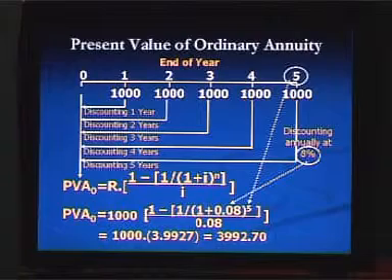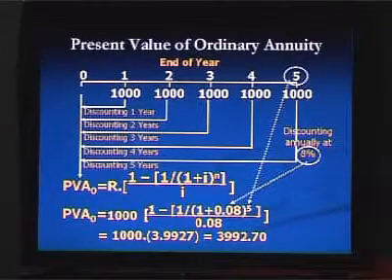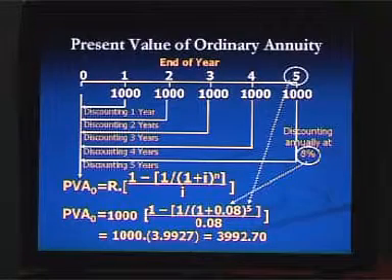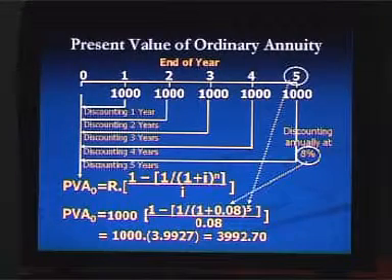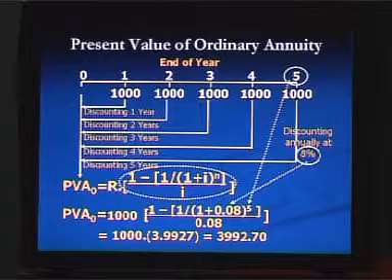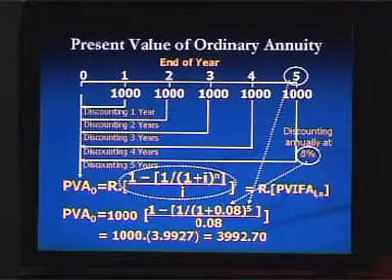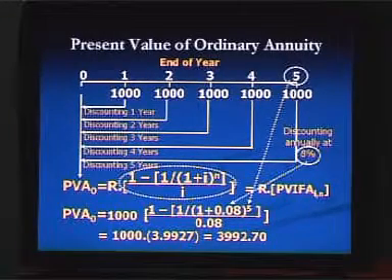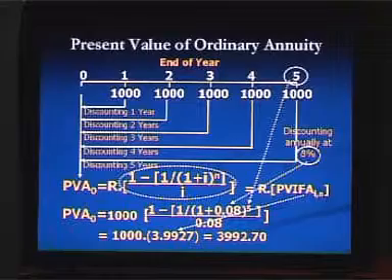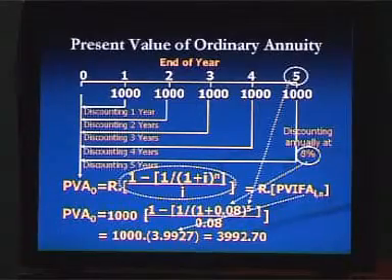We have calculated here the present value of ordinary annuity, that is 3992.70. In the second part of the formula, it is called present value interest factor of ordinary annuity, and you can directly get this number from the present value of ordinary annuity table.